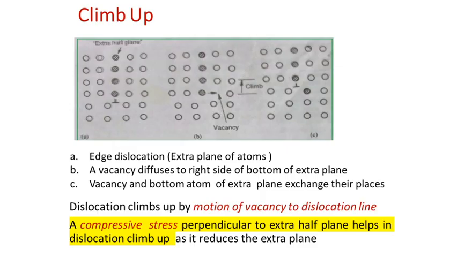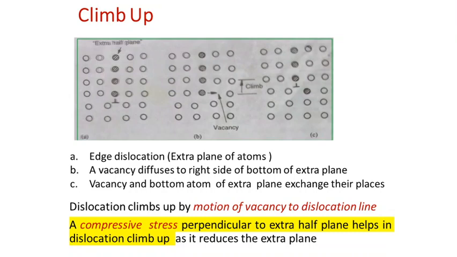Before going into detail, we are just considering one type of dislocation, the edge dislocation. We already discussed that an edge dislocation is a particular type of dislocation which happens due to the presence of an extra plane of atoms inside the crystalline material, which terminates within the crystalline material. So this plane will not be complete. It may be a half plane or a 3/4 plane. It will not be a complete plane of atoms. So there will be an extra plane of atoms which is terminating within the crystal structure, which is the edge dislocation.